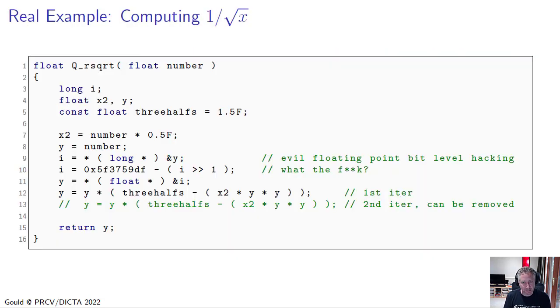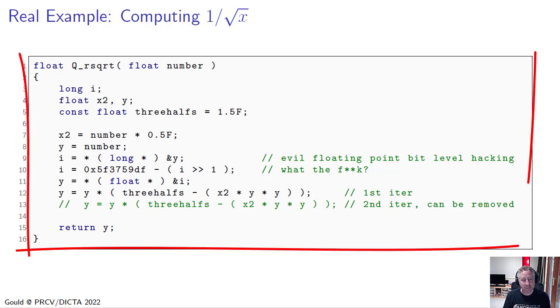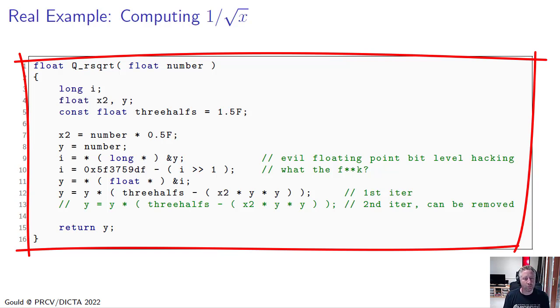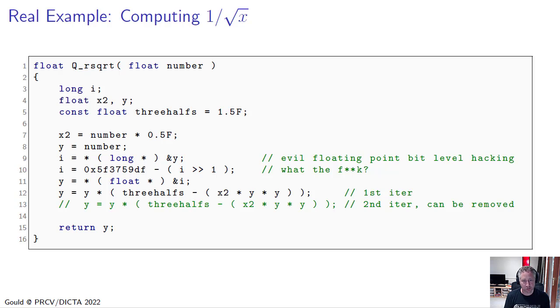But there are some instances where automatic differentiation just fails. It just can't backpropagate through the code. And here's a nice example from the Quake 3 code from the 1990s, where we want to compute 1 over the square root of x, which is a very common operation in online games where you're trying to render graphics and you need to normalize vectors. So in other words, compute 1 over the square root of the length of a vector.